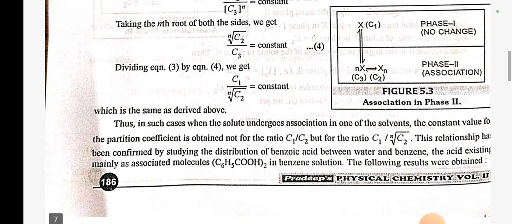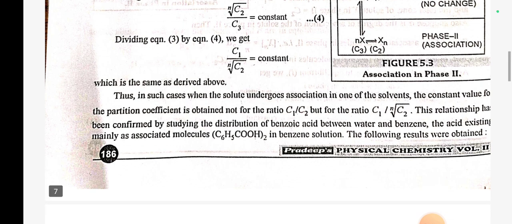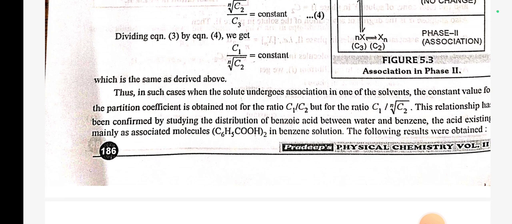Thus, in such cases, when the solute undergoes association in one of the solvents, the constant value for the partition coefficient is obtained not for the ratio C1/C2, but for the ratio C1/C2^(1/n). This relationship has been confirmed by studying the distribution of benzoic acid between water and benzene. The acid exists mainly as the associated molecule (C6H5COOH)2 in benzene solution.